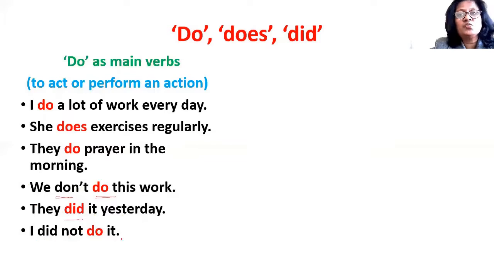I did not do it. Again, this sentence has a double do. So there are two do's. One, did, is an auxiliary verb and do is the main verb. So did is an auxiliary verb used to make the sentence negative.